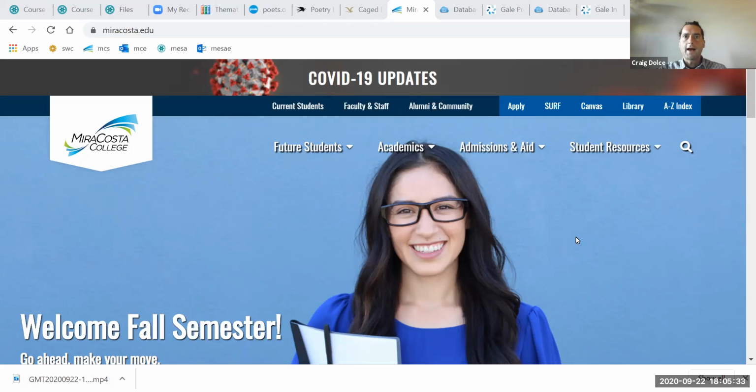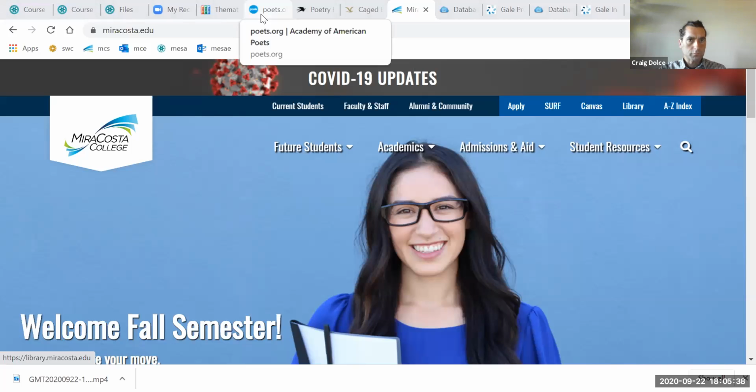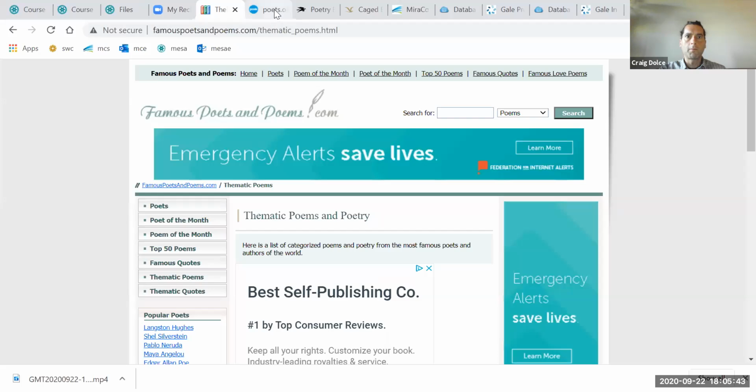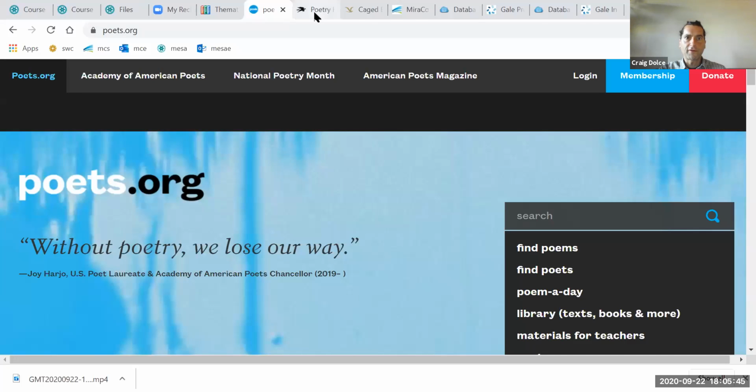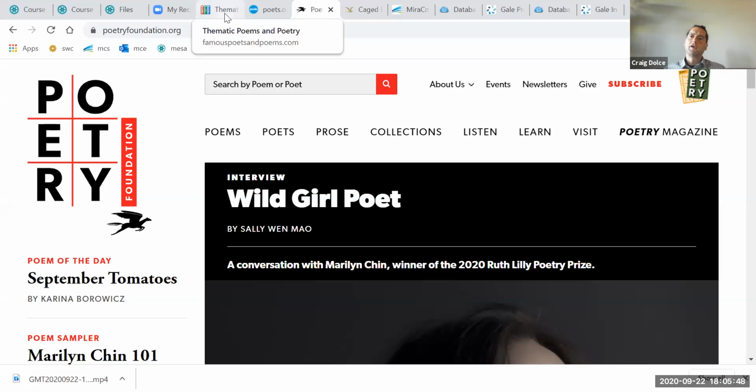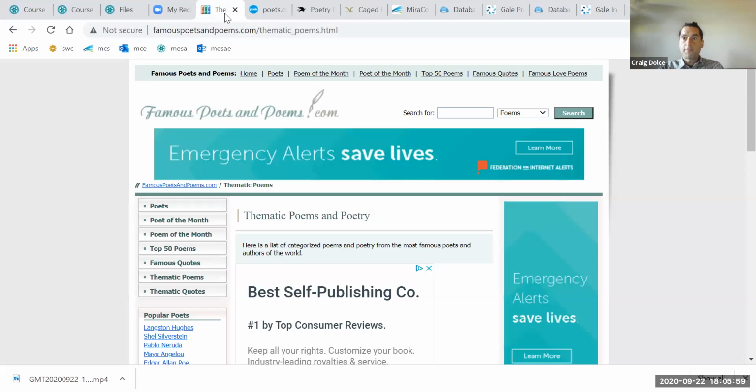Just wanted to share with you how to go about getting sources for poetry explication essay number 2. As the prompt states, you could go to famouspoetsandpoems.com, poets.org, poetryfoundation.org. They're all great places to obtain sources and/or possible poems. Again, if you get any biographical documents on your poet, like we had the biography document for katechopin.org, by all means, those work as secondary sources.